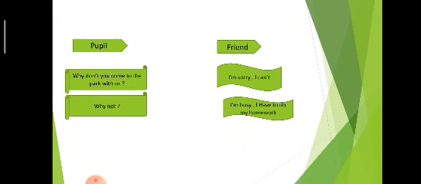What about the cinema? And here is a third way for making a suggestion. Why don't you? Or we can say, why don't we? For example, why don't you come to the park with us? Why don't you go to the cinema? Why don't we play football? And to accept the suggestion, we can say, good idea or sounds good. To refuse, we can say, I'm sorry, I can't. Or I'm sorry, I'm busy.